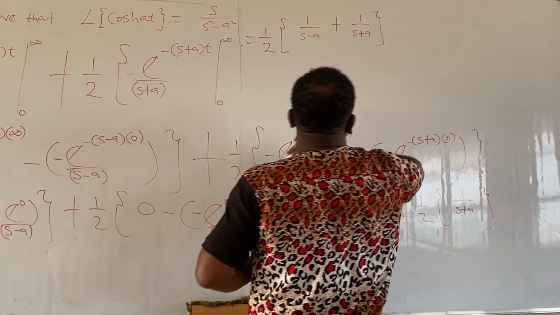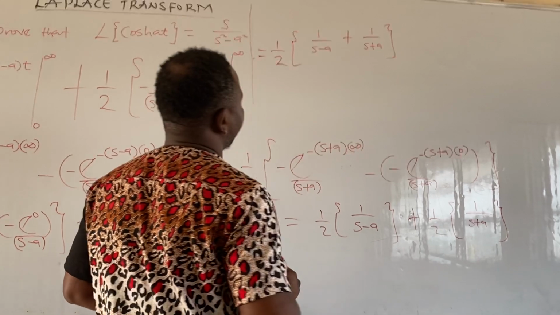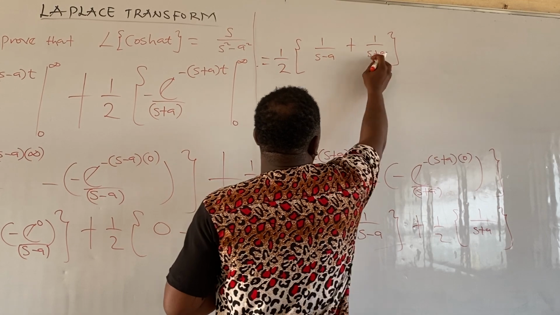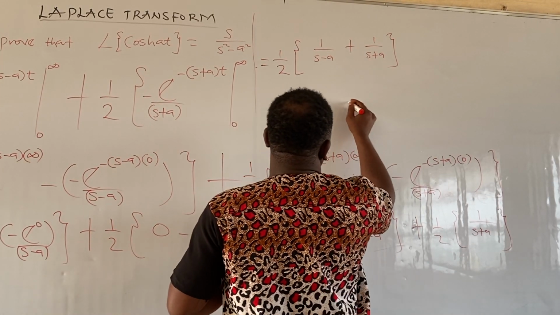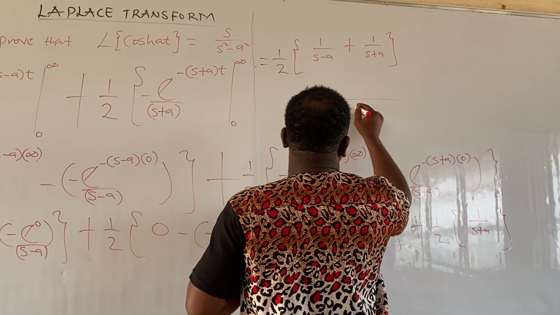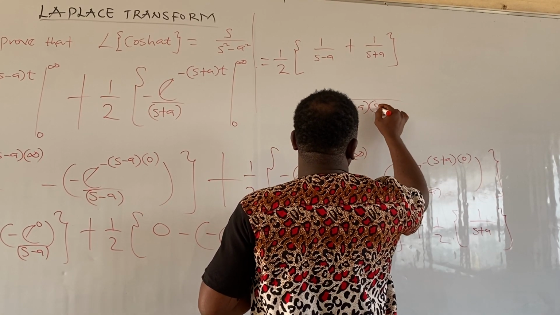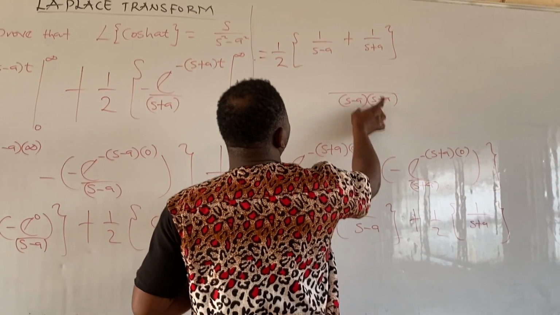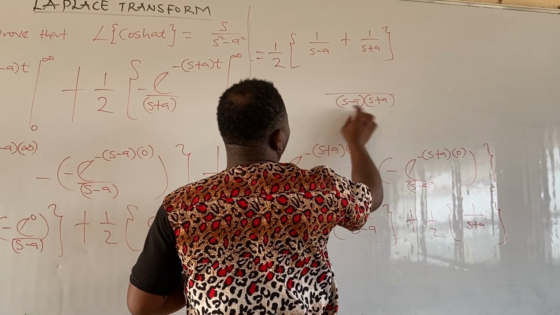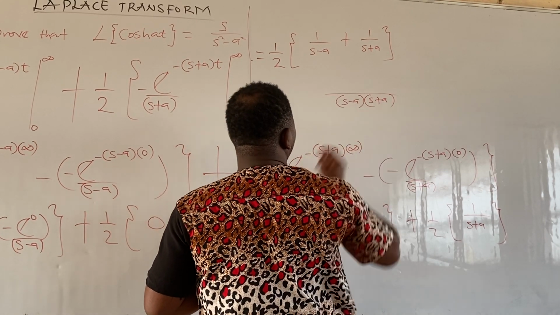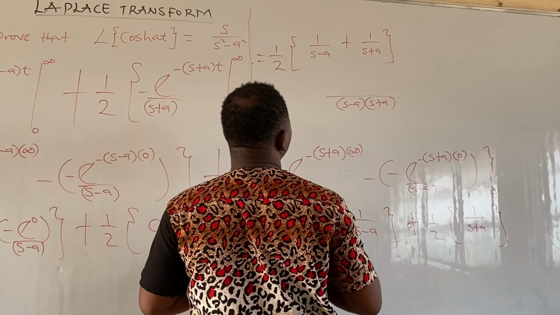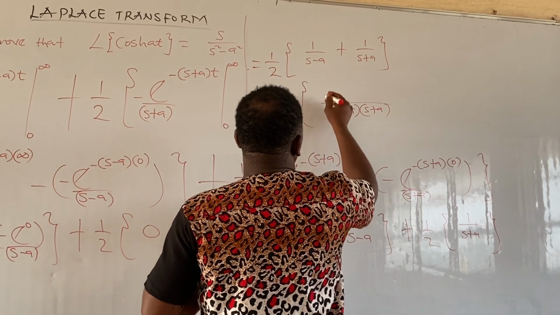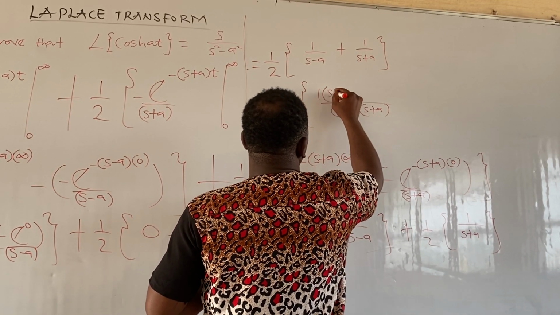Is that clear? Okay, at this point, we are going to take LCM. The LCM of s minus a and s plus a is the same thing as s minus a times s plus a. Is that clear? So this one divides this one and this will cancel. Remember, s plus a, true or false? So use it to multiply 1. Let us write our half here. It means 1 all in bracket s plus a.